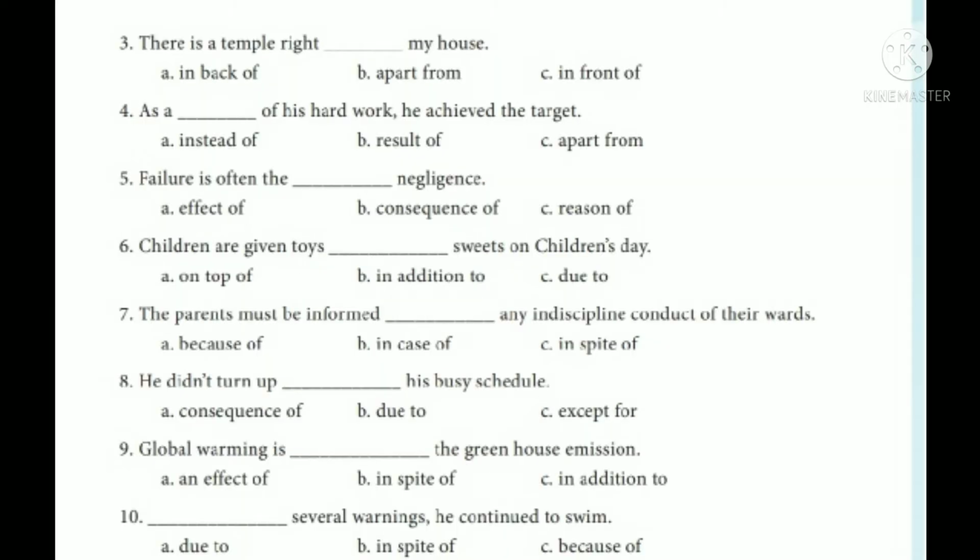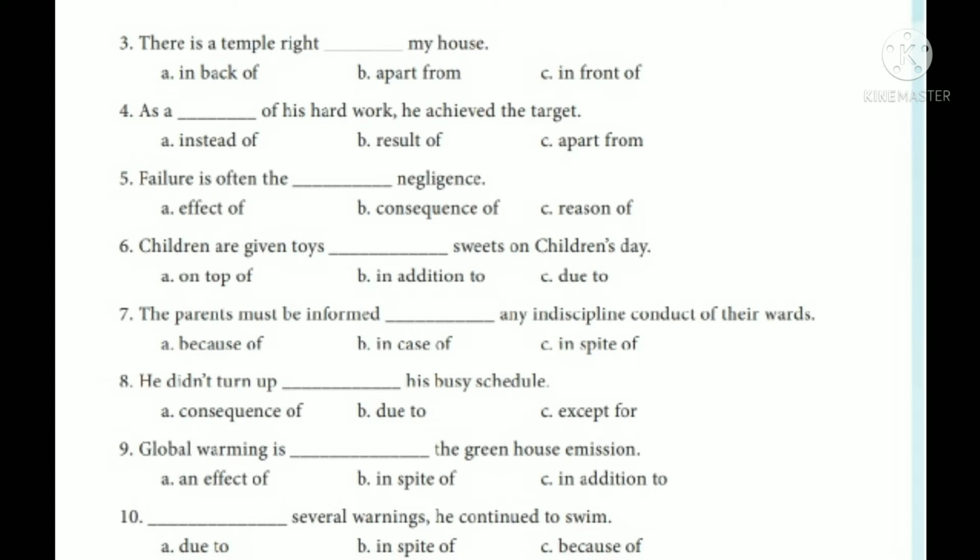Third sentence, there is a temple right dash my house. Options, in back of, apart from, in front of. So, the appropriate preposition is in front of. There is a temple right in front of my house. Next one, as a dash of his hard work, he achieved the target. Options, instead of, result of, apart from. So, the right option is result of. As a result of his hard work, he achieved the target.